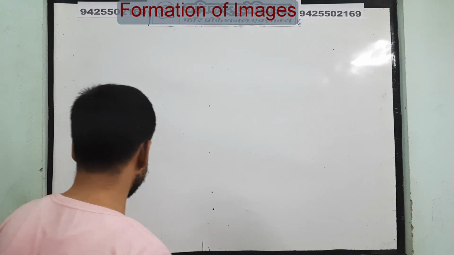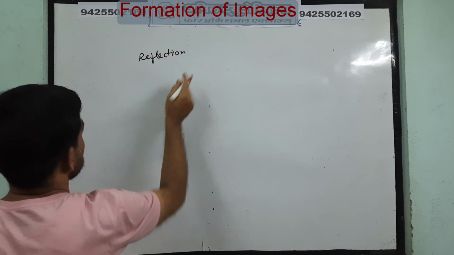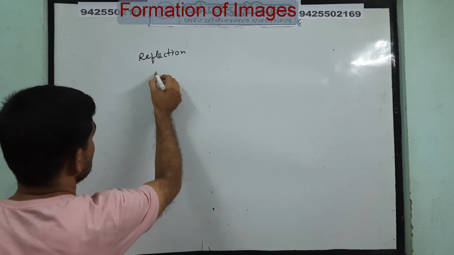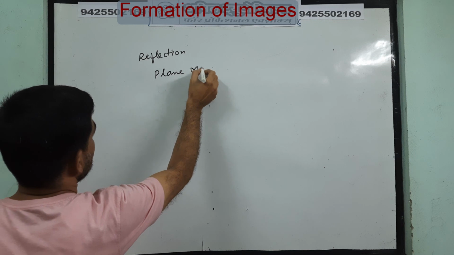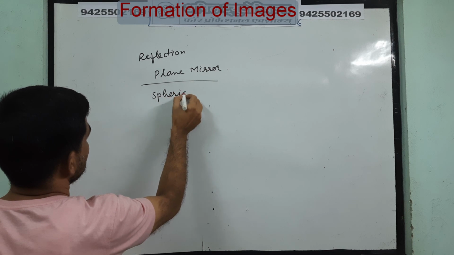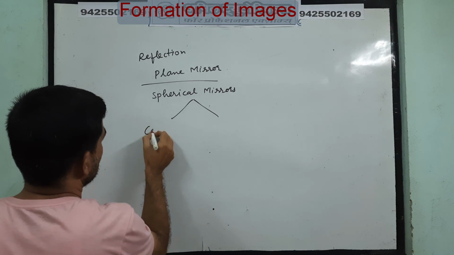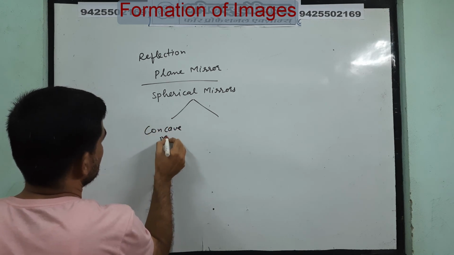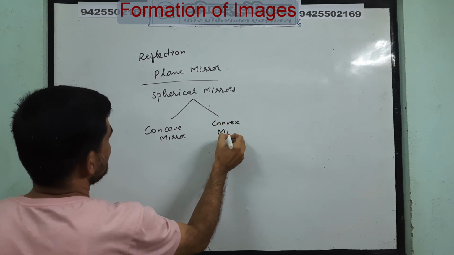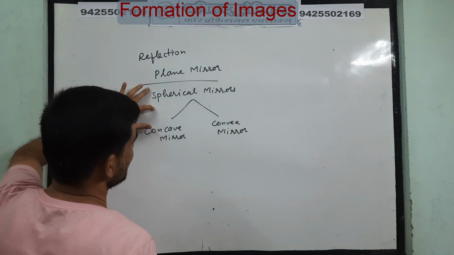First of all, we studied reflection and the laws of reflection. We studied reflection through a plane mirror. Then we studied the concept of spherical mirrors. There are two types of spherical mirrors, concave mirror and convex mirror. Then we saw the formation of images by the spherical mirrors.